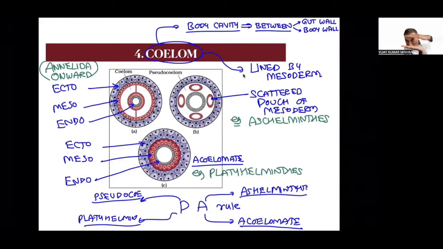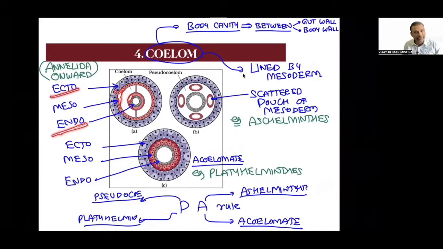Can you see this cavity? Can you see my eye? My eye is in the cavity. So this cavity is called the coelom, and the organisms that have the coelom are called coelomates, and it is seen from Annelida onward. There will be a part of mesoderm attached to the ectoderm, which is nothing but the body wall, and a part of mesoderm attached to the inner layer, which is nothing but the gut wall.